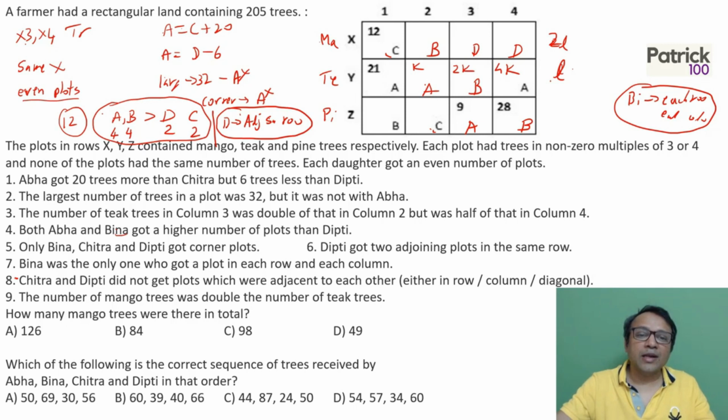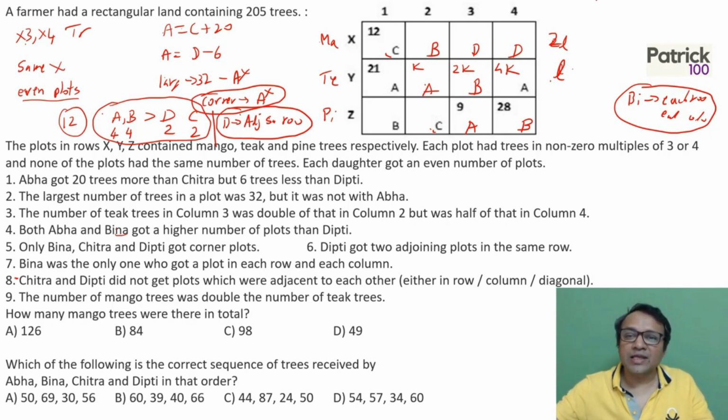Now from the remaining data, corner is not A, that also I've used. Largest is 32 is not A, I have to still use that. So what can I use further? One thing you can use is K, 2K, 4K. We know that all the trees are multiples of 3 or 4. So if K is 3, I'll write separately. What are the possible values?